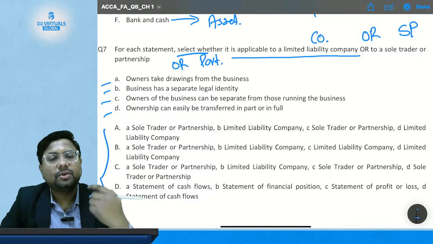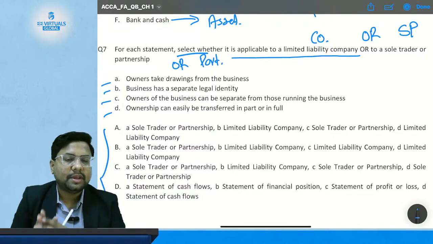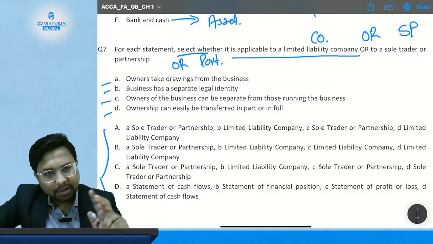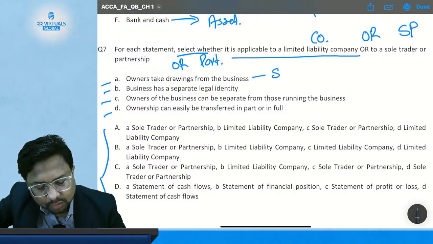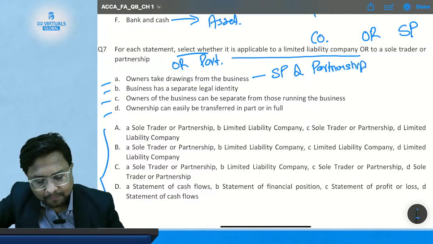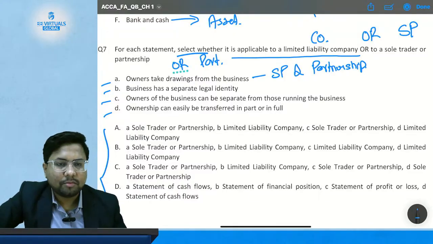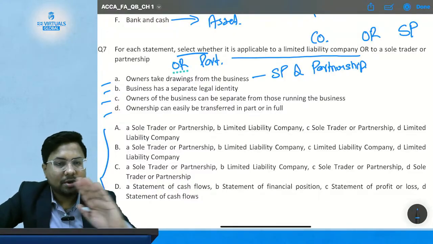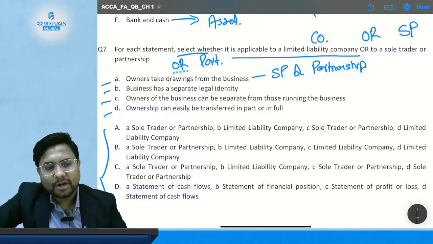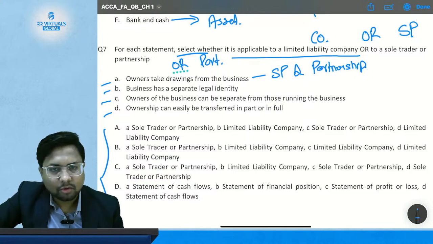In sole trader also, in partnership also, because there is no legal distinction between their asset and business asset. So in case of both sole trader or sole proprietorship and partnership, the owners or the partners of the firm take out the drawings. This drawing is not allowed in company form of a business, because company is separate and owners are separate. So only in sole trader and partnership the drawing of money is allowed. Okay, so the answer of statement number A is sole proprietor and partnership.